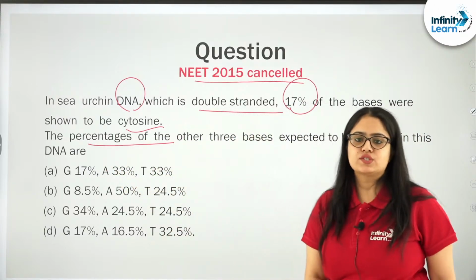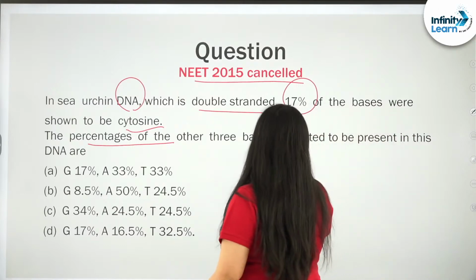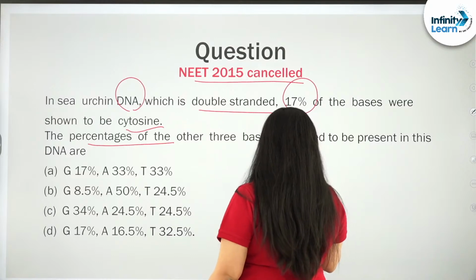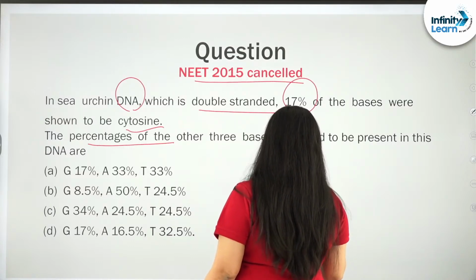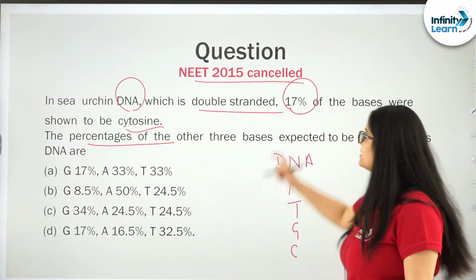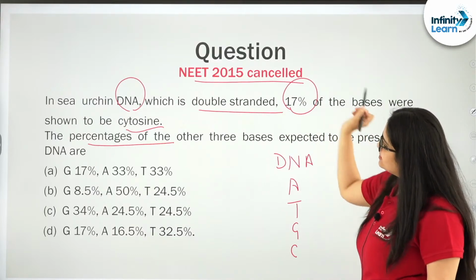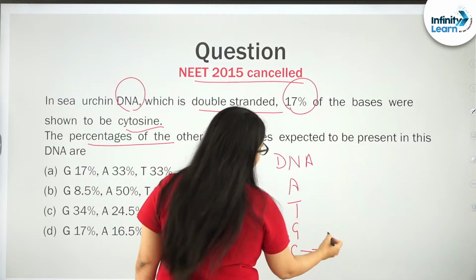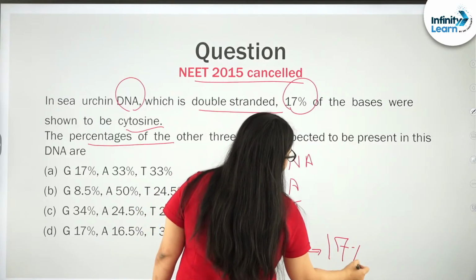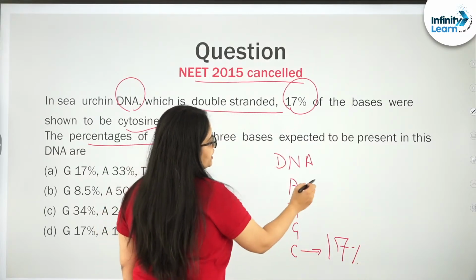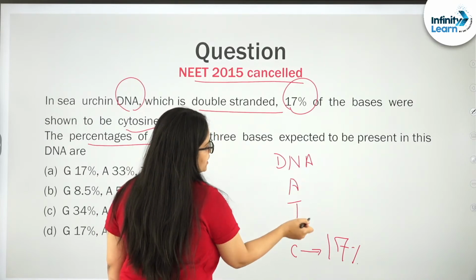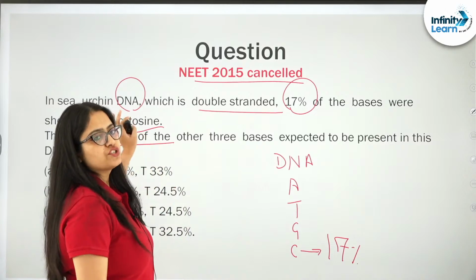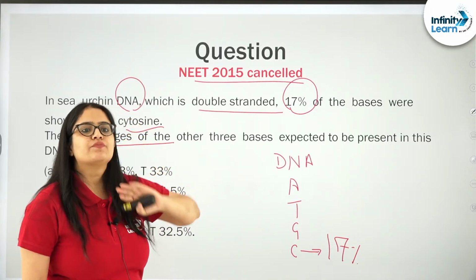Now remember students, when it is a DNA and also a double stranded one, there will be A, T, G and C. In this question it is stated that cytosine, C, is 17%, and the question is asking you to tell the percentage of A, T and G present in the entire length of the DNA of this particular organism.